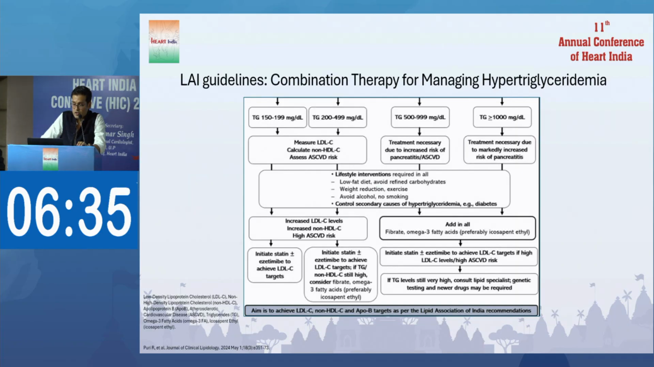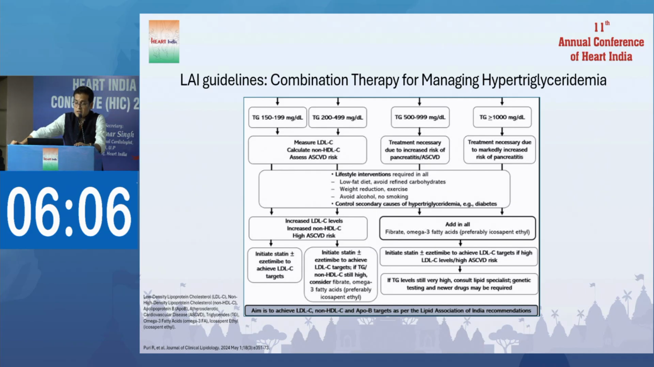This is the management of hypertriglyceridemia, further categorized into three parts: 200 to 499, 500 to 999, and more than 1000. For 200 to 499, manage with statin with or without ezetimibe, and if the goal is not achieved, with fibrate and omega-3 fatty acids. But the European counterpart does not mention fibrate as the priority.